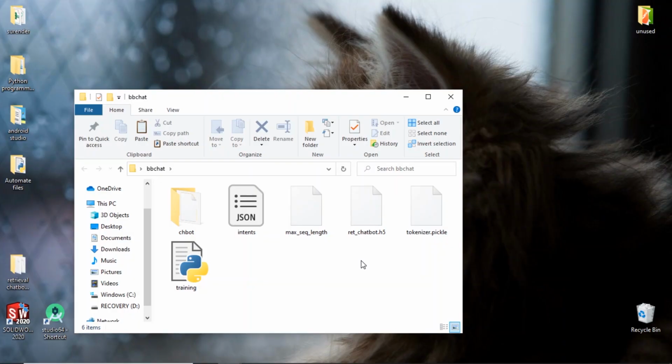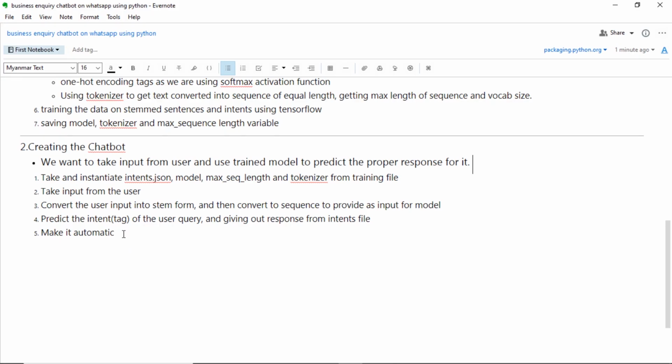In this video, we will create a Python program that will allow us to communicate with the chatbot. What we want to accomplish today is, we will take an input from the user, and we will use the trained model from the last video to predict the proper response for the input. The process is quite simple.